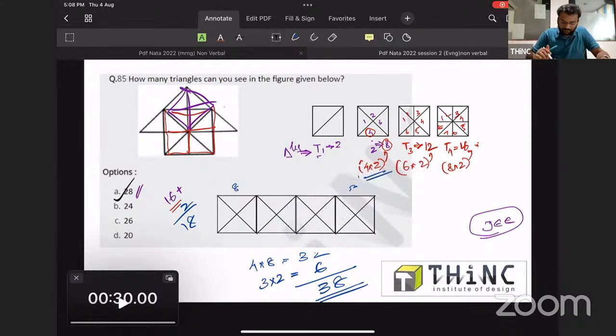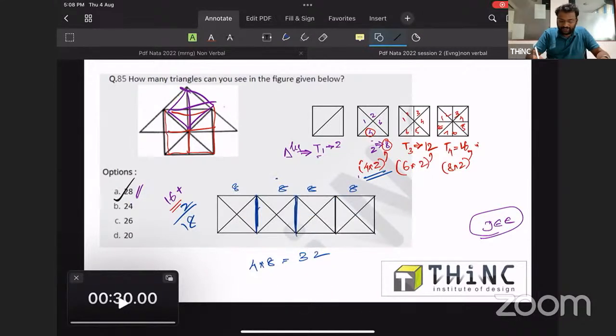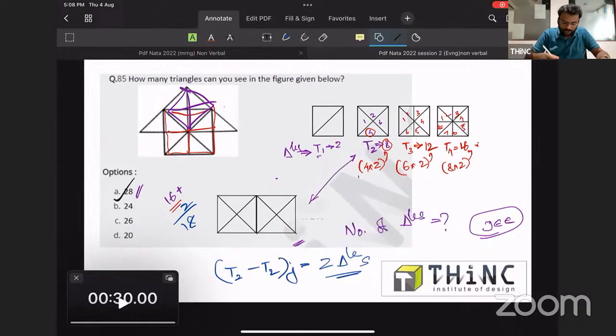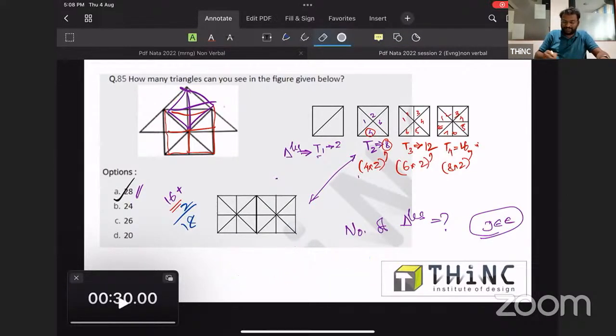And if it was a figure like this, so similarly you can find that T4 combination. Okay, that T4 combination is very much important. Let me draw for that T4 combination. So next question is to find the number of triangles in this figure. You guys can try. This is T4 junction.